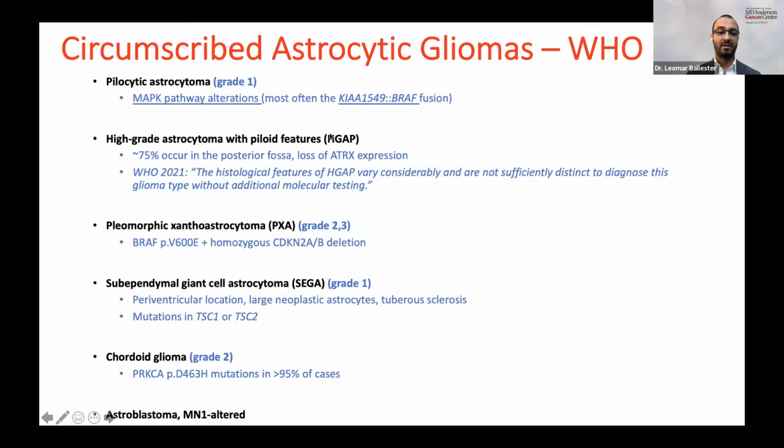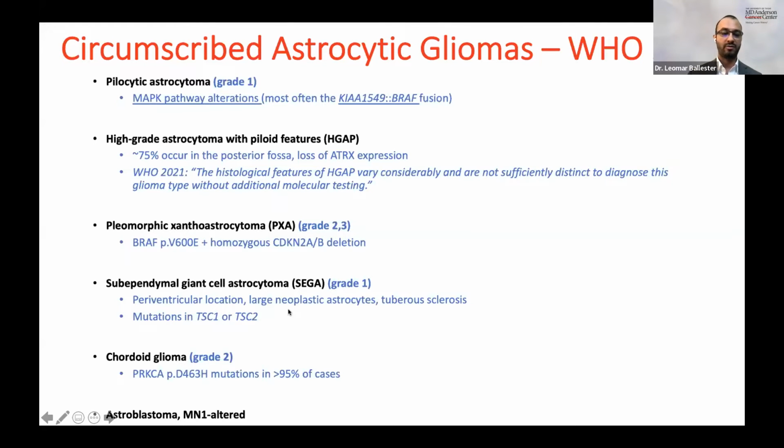So whenever I see a tumor in the posterior fossa with loss of ATRX expression, suspect this entity. Now, one of the challenges of making this diagnosis is that the histologic features of the high-grade astrocytoma with piloid features vary considerably and are not sufficient to diagnose this entity without additional molecular testing. And this is a theme that we're seeing over and over in the classification and grading of gliomas, that you need molecular testing for accurate classification and grading. We have PXAs, pleomorphic xanthoastrocytomas, can be grade 2 or 3. The classic combination of alterations for PXAs is a BRAF V600E mutation and homozygous CDKN2A/B deletion. So whenever I see a tumor with these molecular alterations, I strongly suspect PXA as the diagnosis.